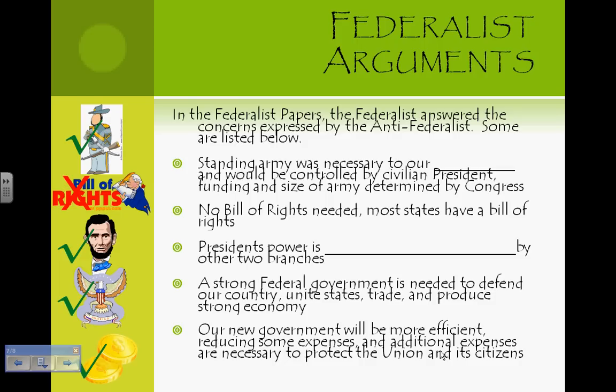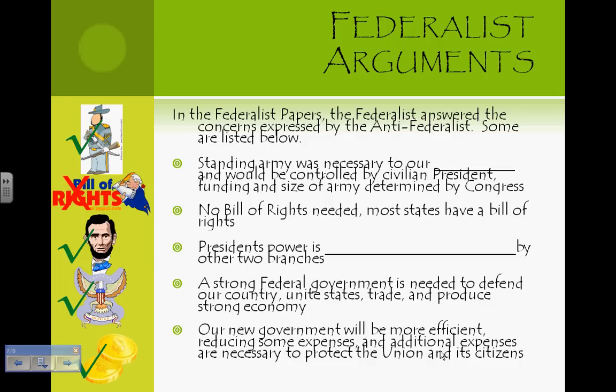To the Federalists, the failure of the Articles of Confederation proved that a strong national government was needed. We have already seen the failures of a weak federal government. In order for our country to grow economically, we needed a strong federal government. Think about our issues with foreign countries and trade. By establishing a strong federal government, we could strengthen our foreign trade.